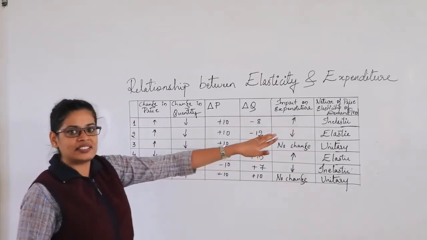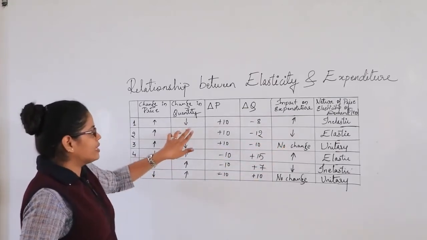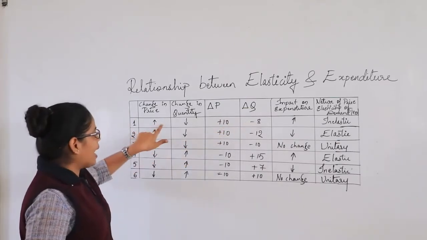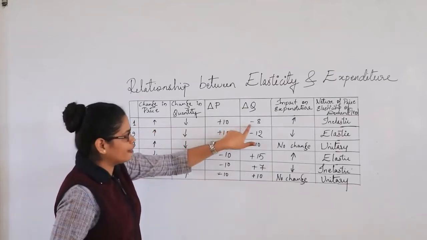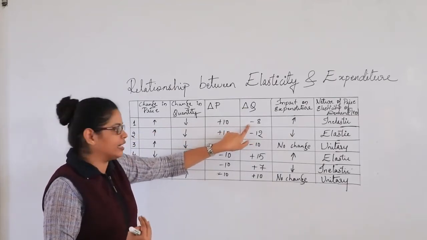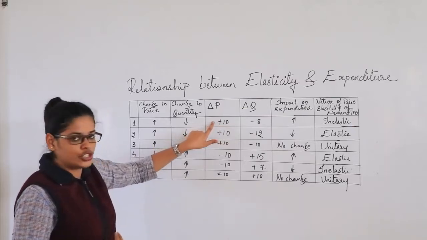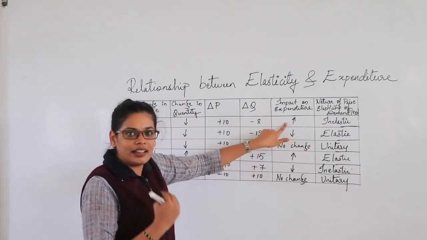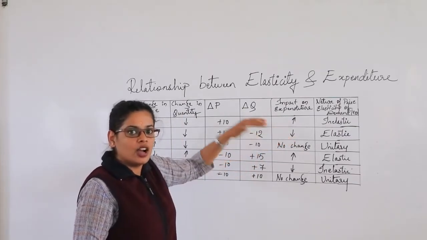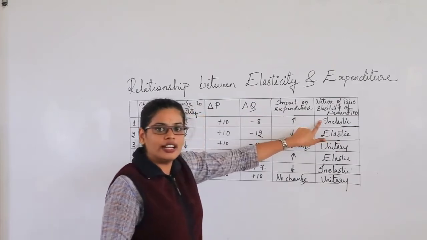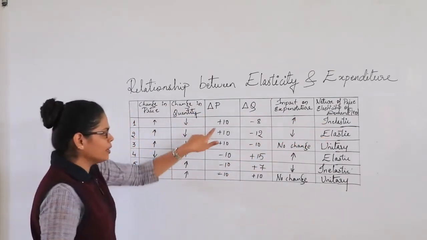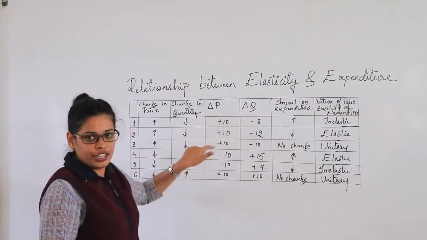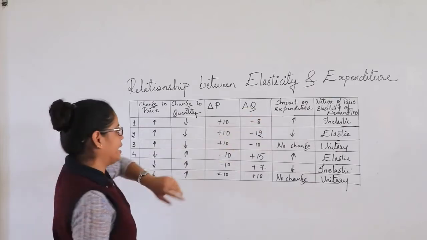So that's what we can understand in the last column. Here you can see when there is a decrease in the percentage change in the quantity, and there is an increase in price. If the percentage change in the quantity is less than the percentage change in the price, then the impact on the expenditure has gone up. That's the reason we call it inelasticity, because the percentage change in the price has not affected the quantity much here.